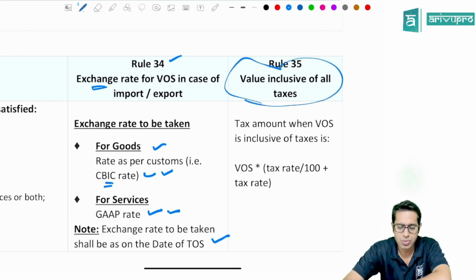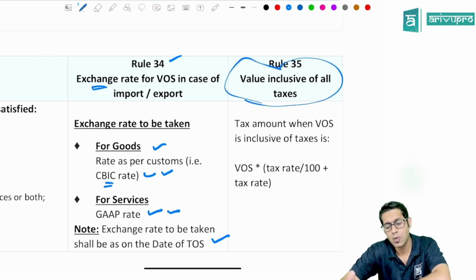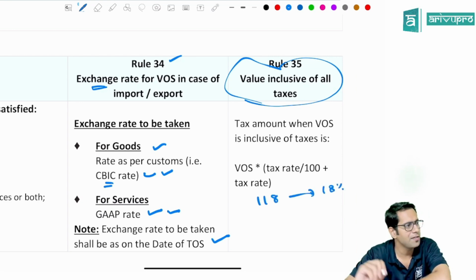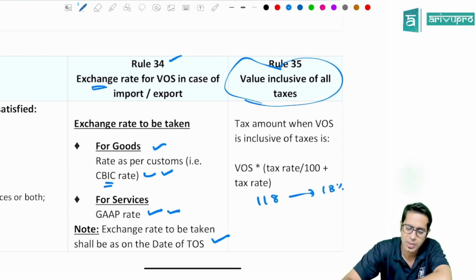Then, sir, what if the amount which is given is inclusive of taxes? How should I find the tax amount, sir? If the amount is including taxes, say 118 rupees they have given and they say 18% is the tax rate, how will I find the tax amount, sir? The lawmakers are telling us, take the value including taxes into the tax rate divided by 100 plus the tax rate.